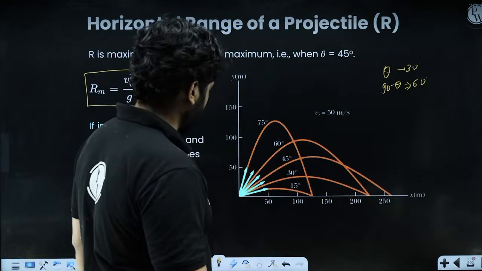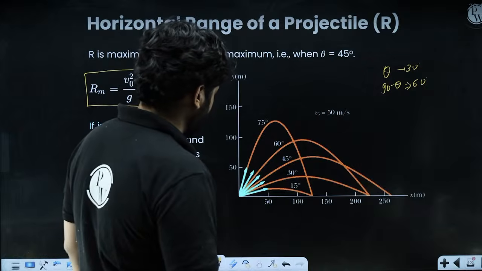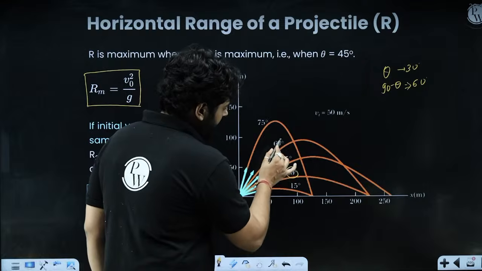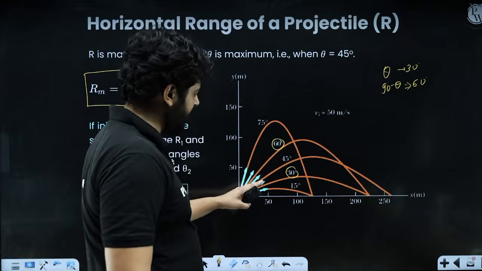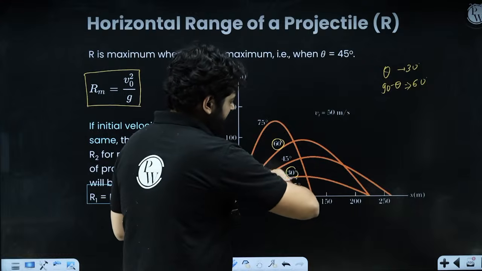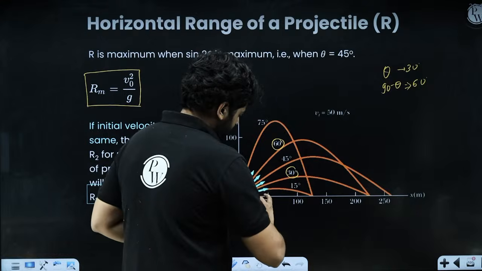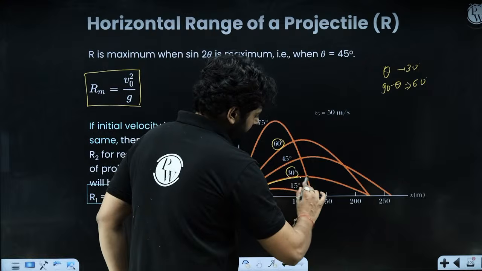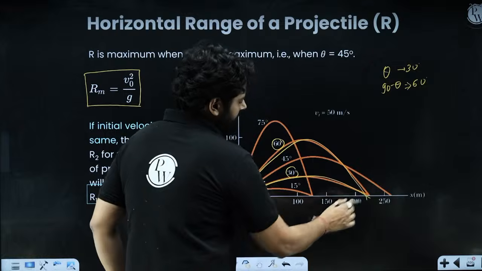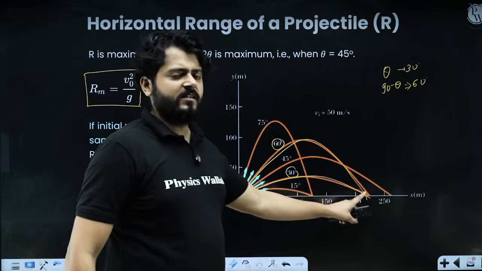Right. Okay. So let me show you in the diagram first. You see that you're launching the body at 30 degrees and you're launching the body at 60 degrees, theta and 90 minus theta. You see that here it is following this path, and at 60 degrees it is following this path. Let me try to draw it like this path and this path. You see that the initial and final points are same.